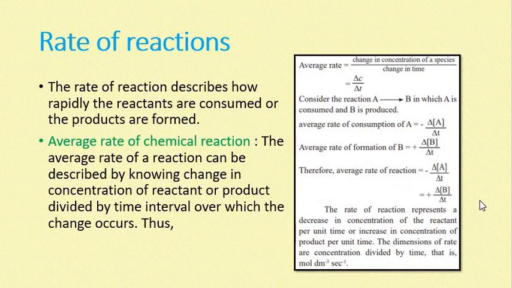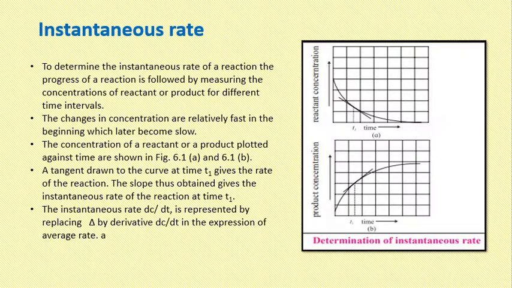Now let's talk about instantaneous rate. We determine the instantaneous rate to see in what way the reaction is proceeding towards the formation of the product. To determine the instantaneous rate of reaction, the progress of the reaction is followed by measuring the concentration of reactant or product at different time intervals.